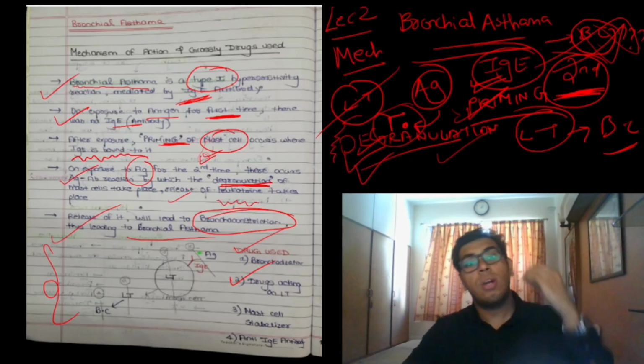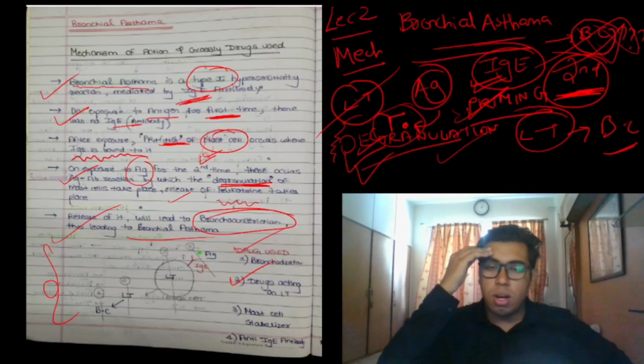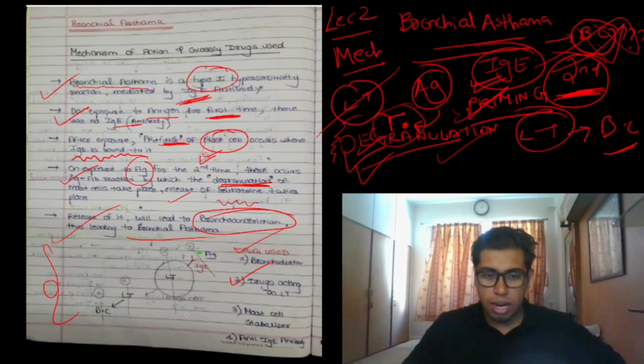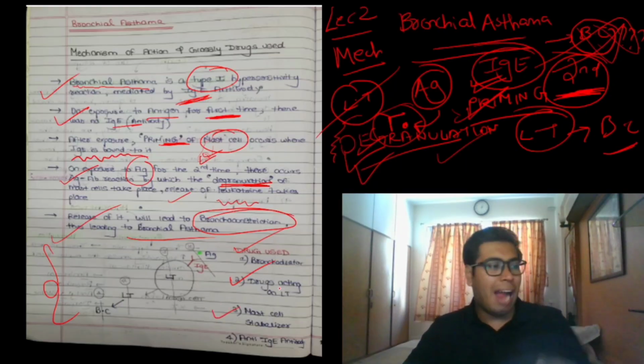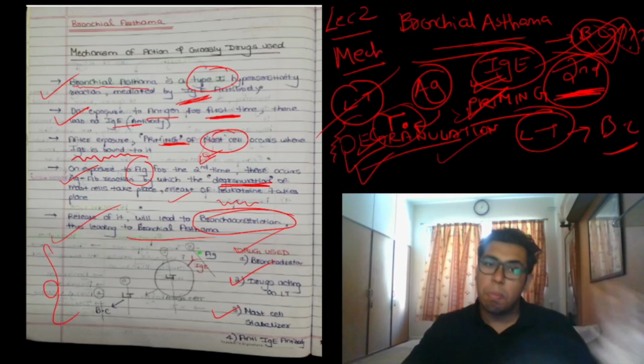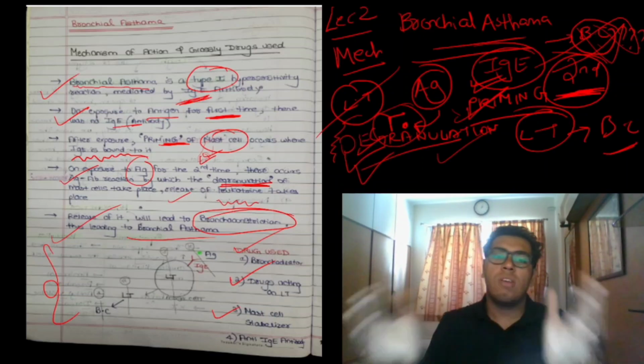Okay. Let's say I don't have drugs acting on leukotriene as well. What will I give? I don't want my mast cell to degranulate. I will give mast cell stabilizers. That will be my third class. I don't have bronchodilators. I don't have drugs that will act on leukotriene and suppress the action of leukotriene. What will I do then? I will make sure that the mast cell does not degranulate.